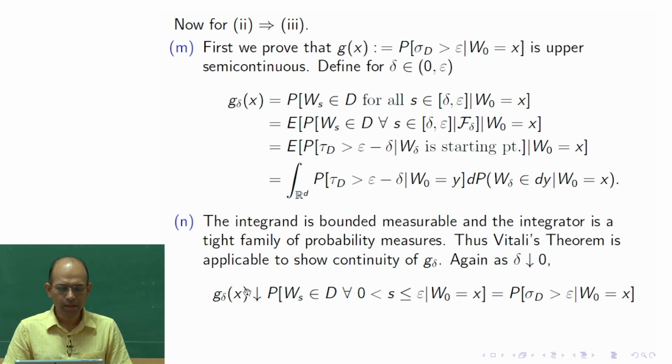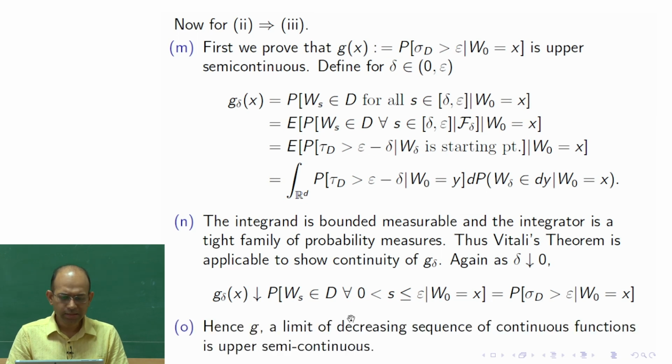So g delta is continuous, and since Vitali's theorem can apply, we know that this is converging to g of x. I did not say it quite completely: when we use Vitali's theorem, we change x also, to show that it is continuous in x and that the limit goes inside. I did not talk much about x, but that is important because it gives me that g delta is also continuous. Since g is the limit of a decreasing sequence of continuous functions, therefore g is upper semi continuous.